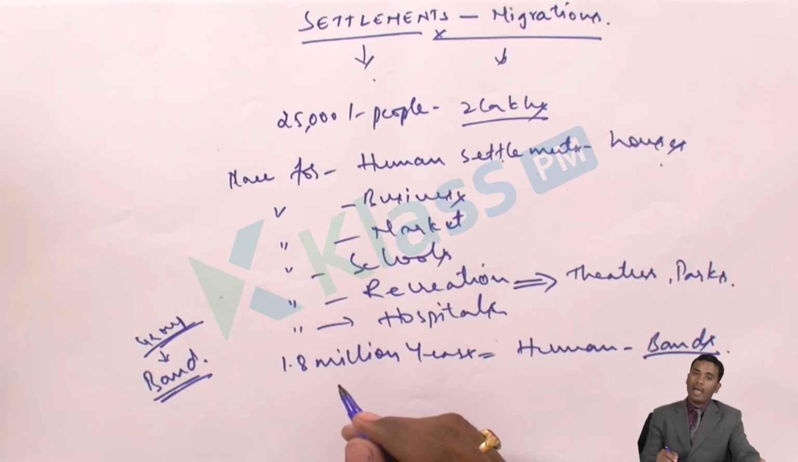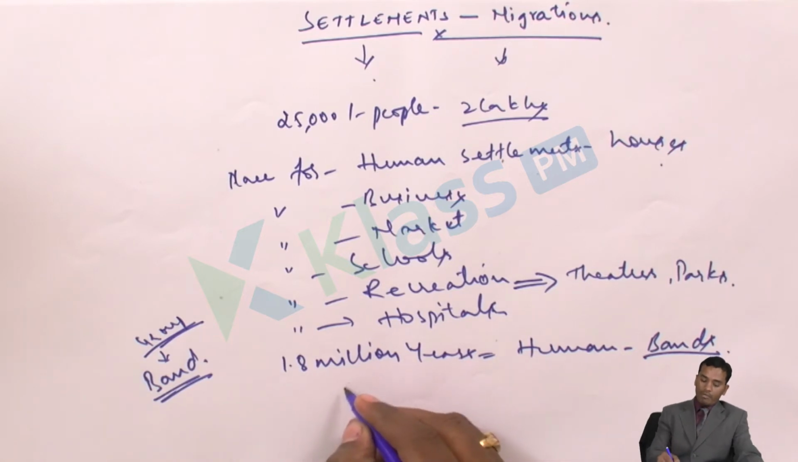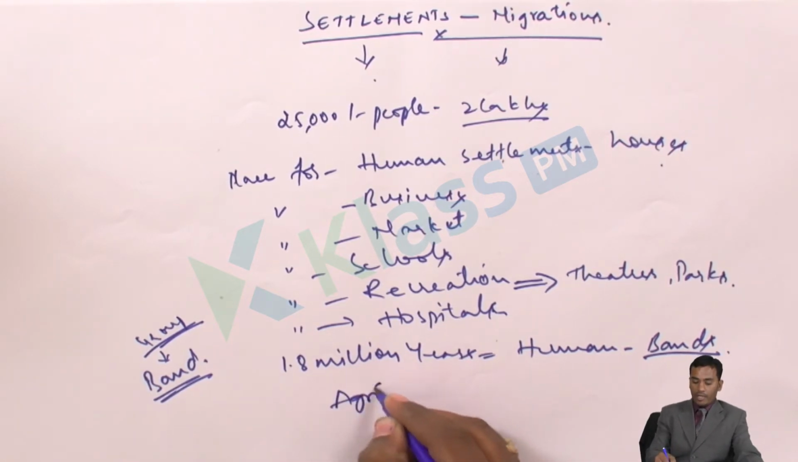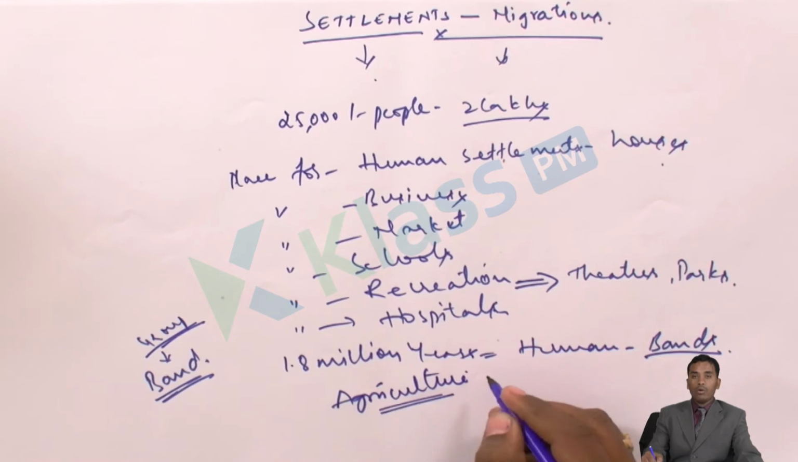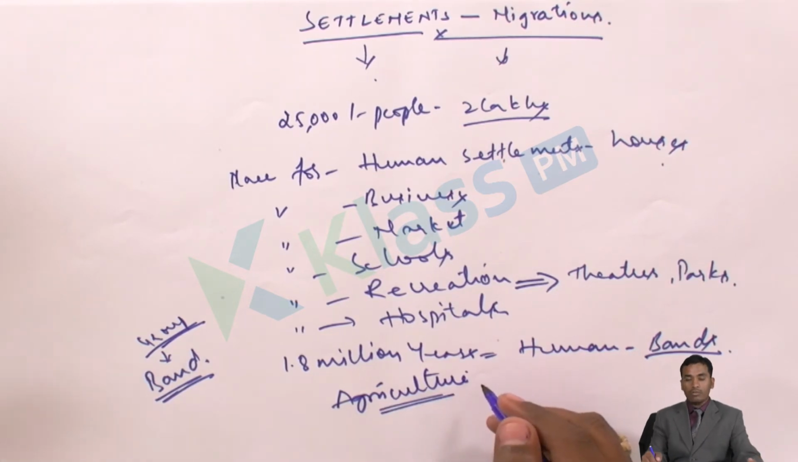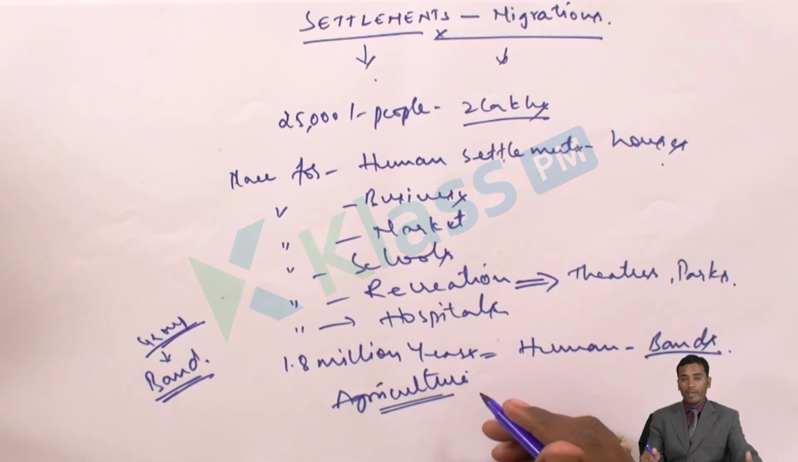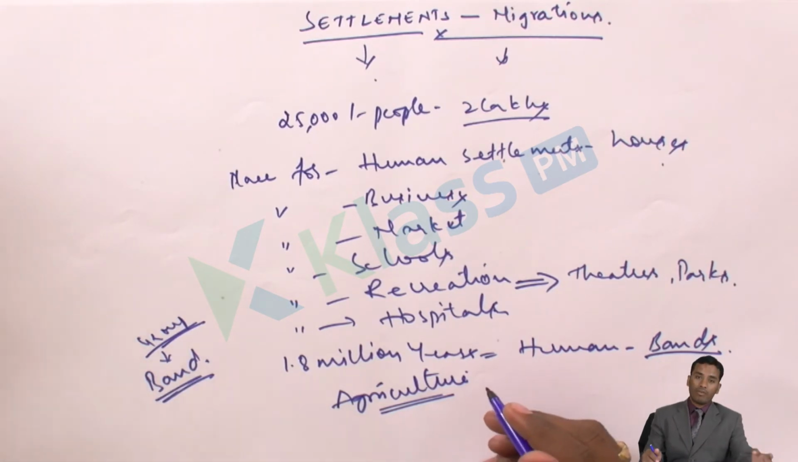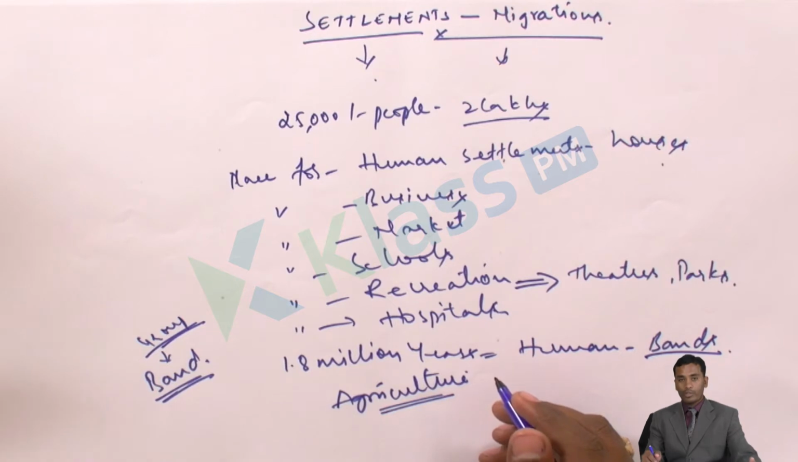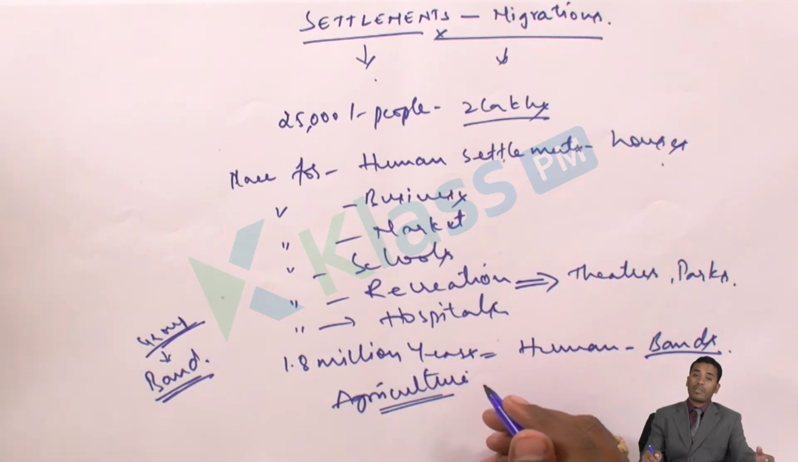Slowly, by and by, as changes occurred in society, as changes occurred geographically, as well as in other ways, in the same way there was a change in the human being. From food gatherer, he emerged as a food producer. Food producer means where he started practicing agriculture. When he evolved from food gatherer to food producer, a lot of changes happened.